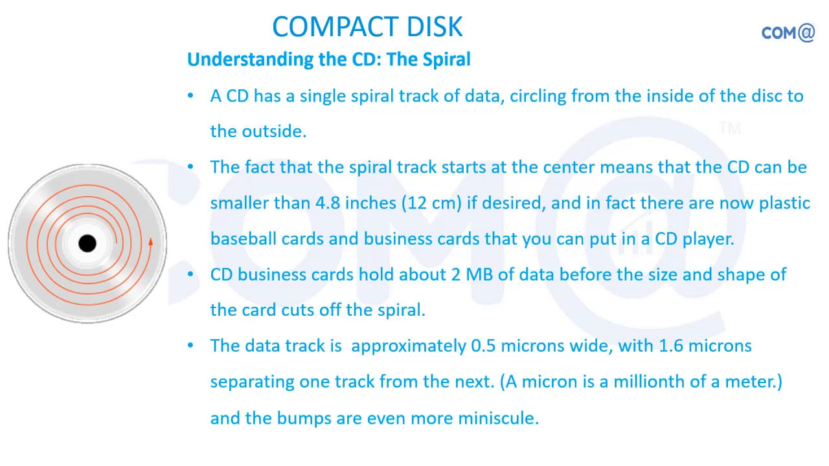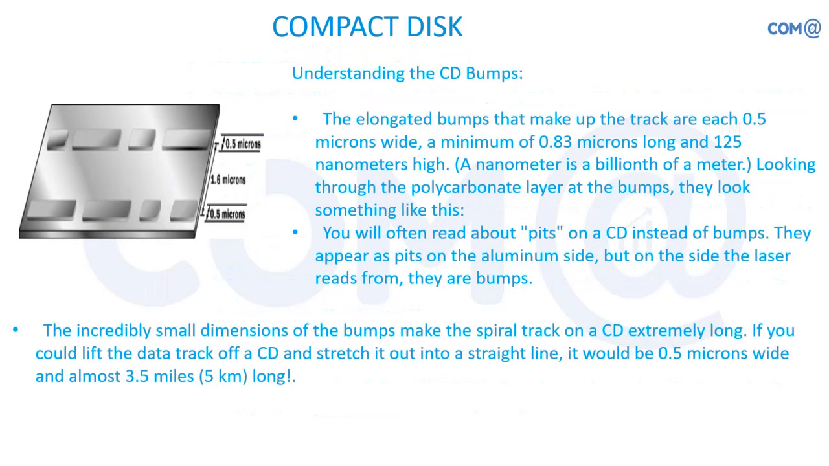The data track is 0.5 microns wide with 1.6 microns separating one track from the next. So the distance from one track to the other track is 1.6 microns. The data track size is 0.5 microns wide. A micron is nothing but 1 millionth of a meter. So you can just think about the thickness of the track size.